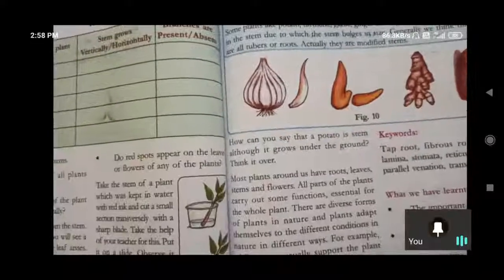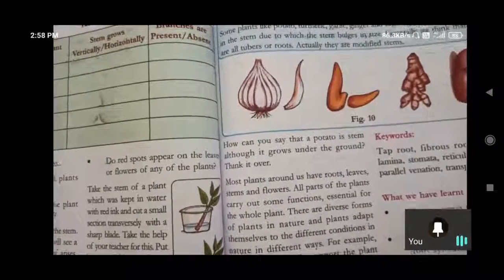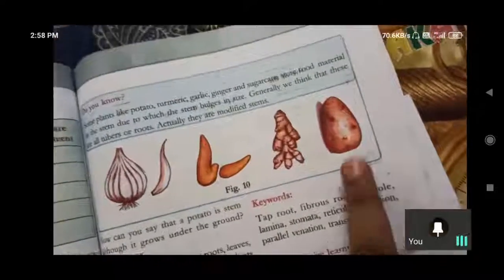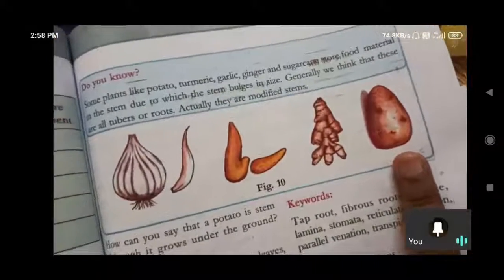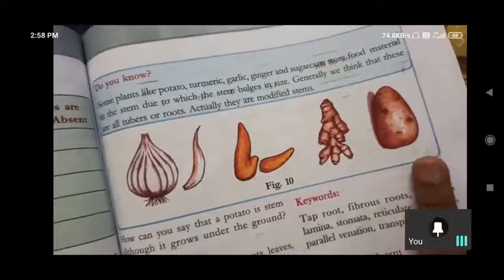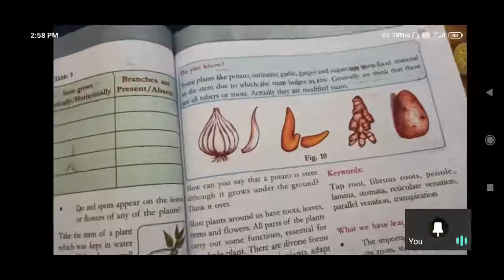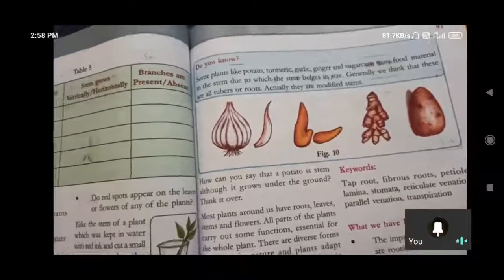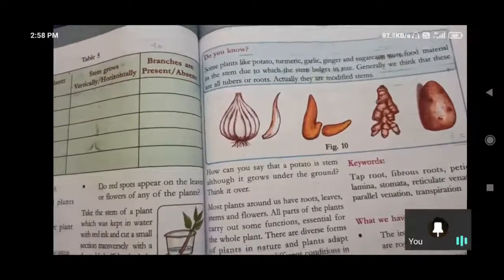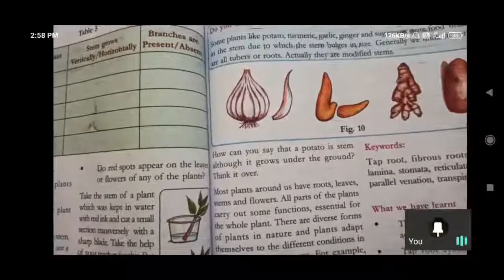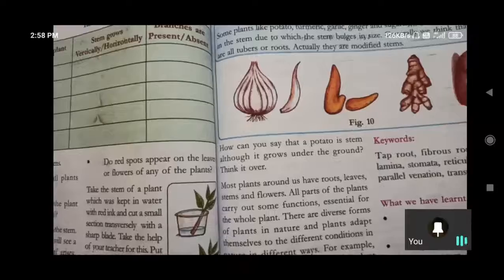And how can you say that a potato is a stem although it grows under the ground? Yes, under the ground it is growing, but we are calling this one a stem. ఎందుకంటున్నాము? Most plants around us have roots, leaves, stem and flowers, and the parts of the plants carry out some functions essential for the whole plant. So all parts of the plant participate in the growth of that plant.